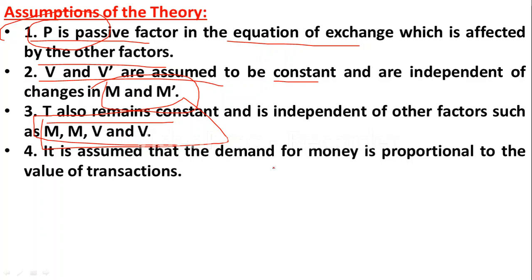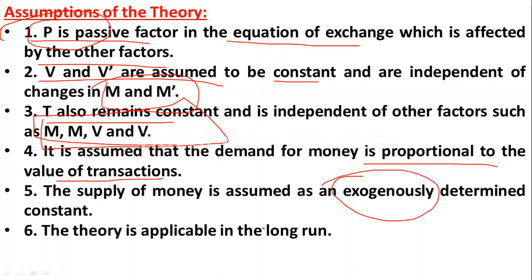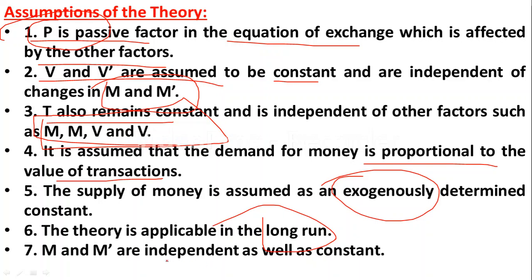Then it is assumed that the demand for money is proportional to the value of transactions. The supply of money is assumed to be exogenous, determined and constant. Then the theory is applicable only in the long run. Then M and M dash are independent as well as constant. So these are some assumptions of Fisher's quantity theory of money.